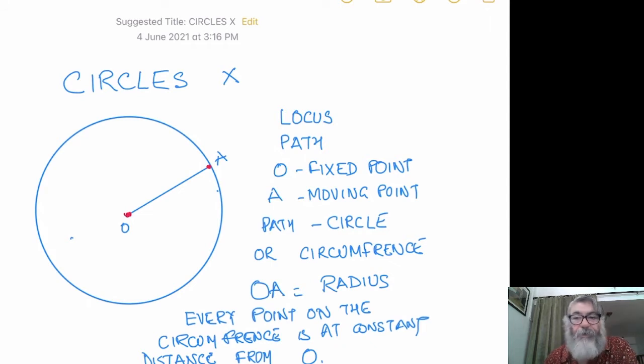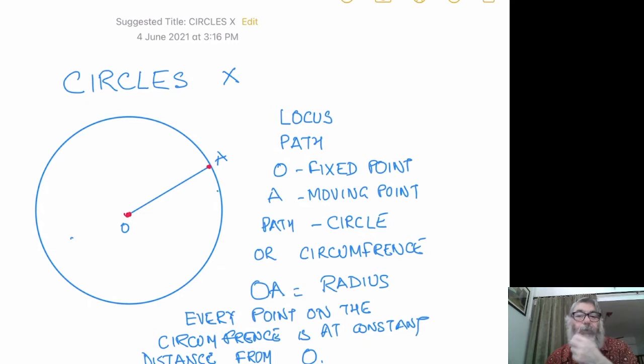O is a fixed point. Once again, I will repeat the thing. A is a moving point, and A will move under the condition that the distance between O and A will always remain the same.